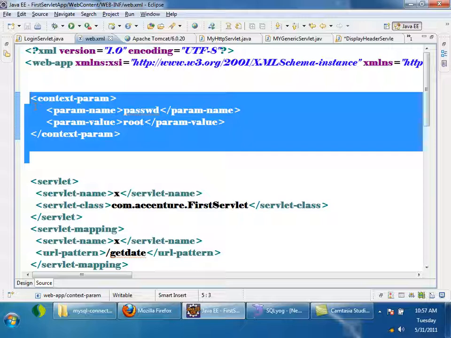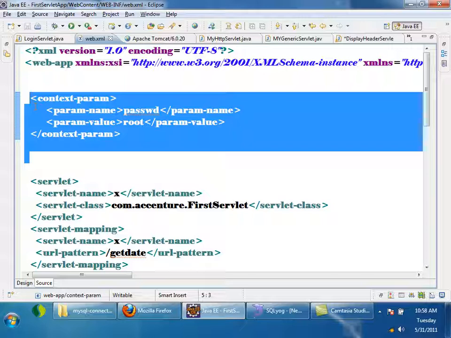During deployment of your application, whenever your application is starting, my container will read web.xml. With all the information present in web.xml, it will create an object called servlet context. So servlet context object contains all the information present in web.xml, whereas servlet config object contains all the information present in servlet tag. The servlet context knows about everything present inside the web.xml. So when is it created? When the application is getting deployed, means when the application is starting up, right? Now tell me, is the servlet config object created first or the servlet context object created first?